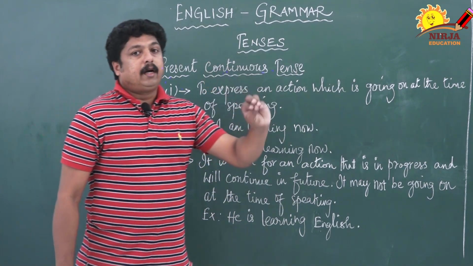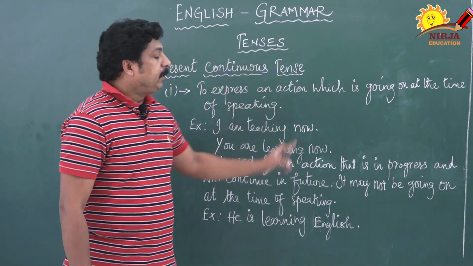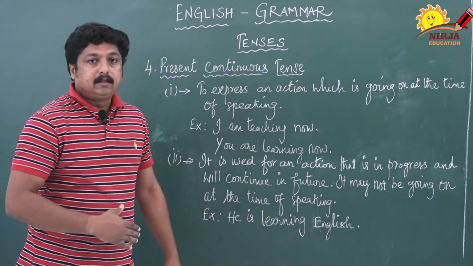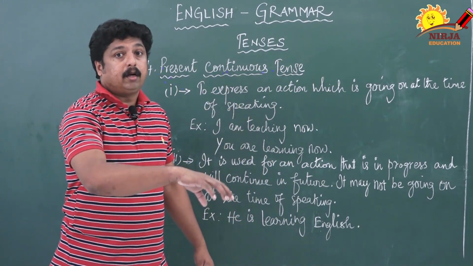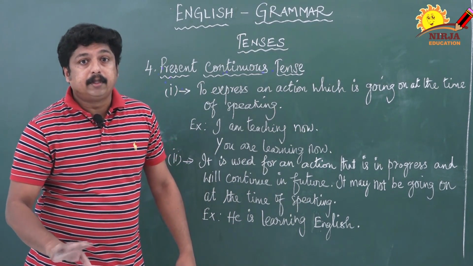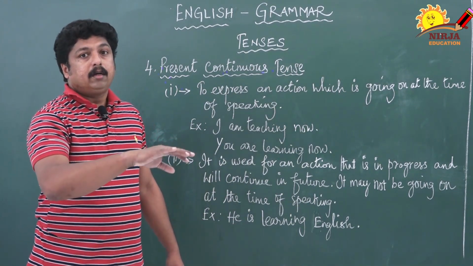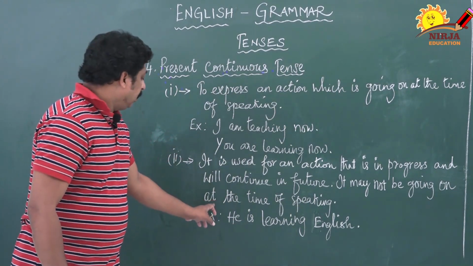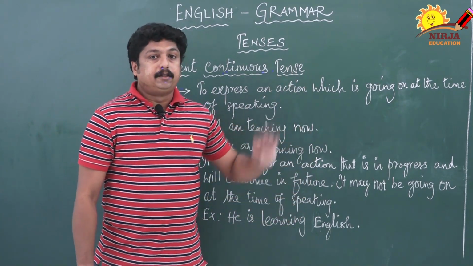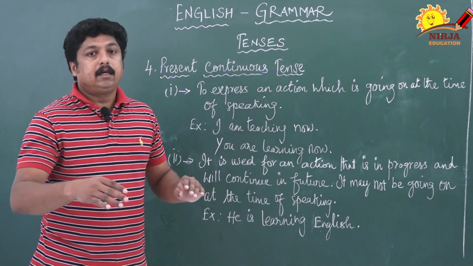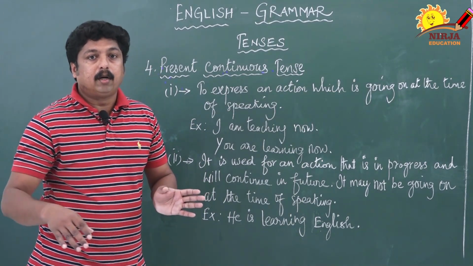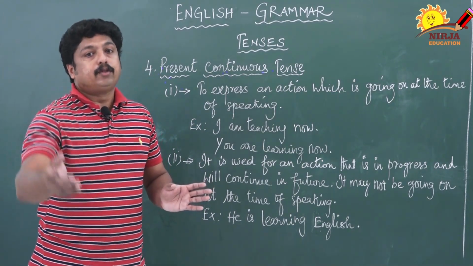It is used for an action that is in progress, means this tense can be used, the action is going on but not at the time of speaking. It is going on. For an example, he is learning English, means not at the time he started and still he is learning only, it may continue in future also.